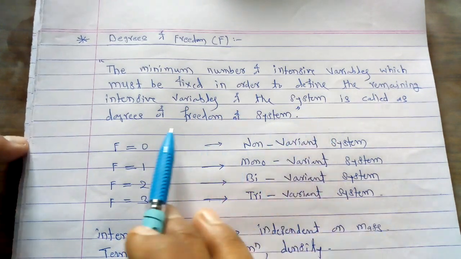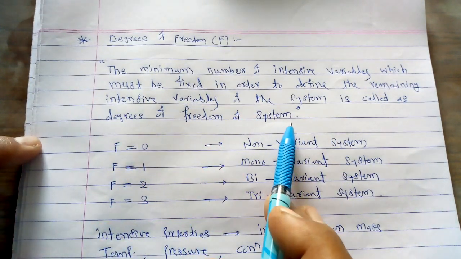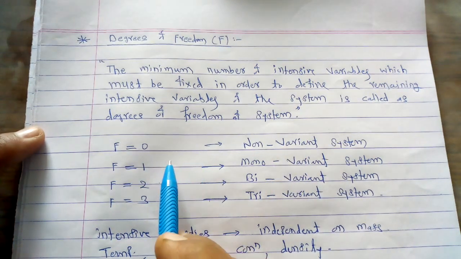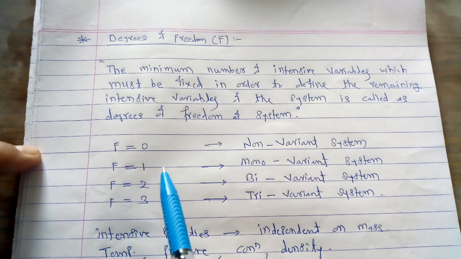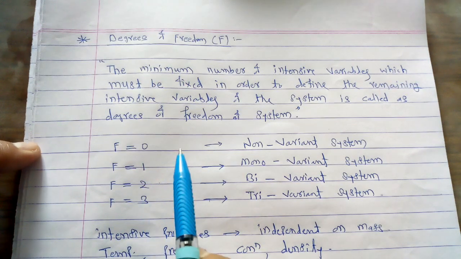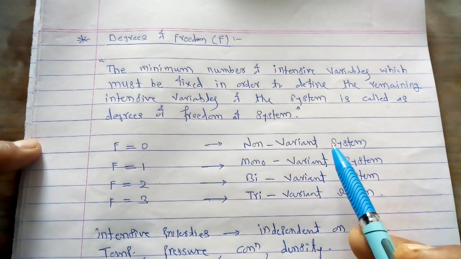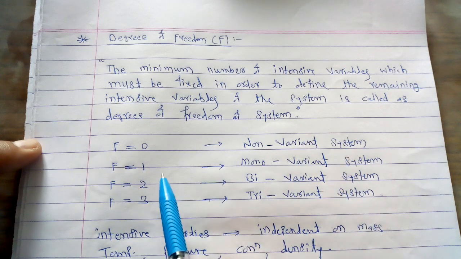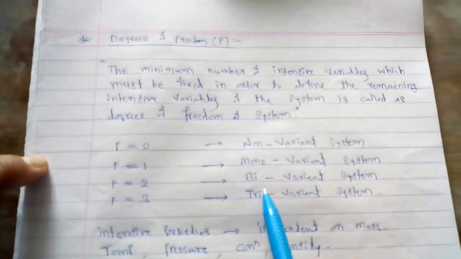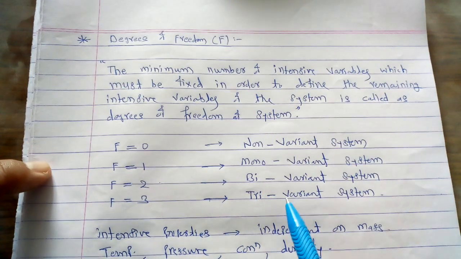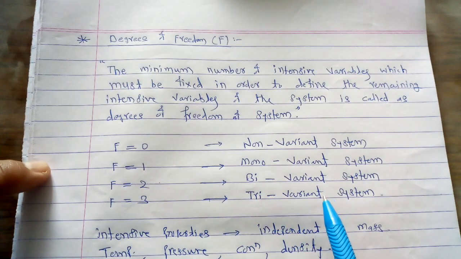These degrees of freedom may have different possible values: 0, 1, 2 and 3. If it is 0, it is called a non-variant system. If it is 1, it is a monovariant system. If 2, it is a bivariant system. And if it is 3, it is called a trivariant system.